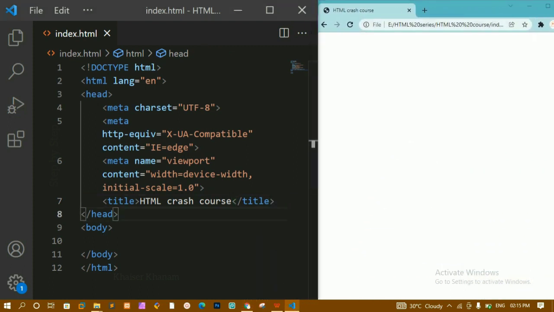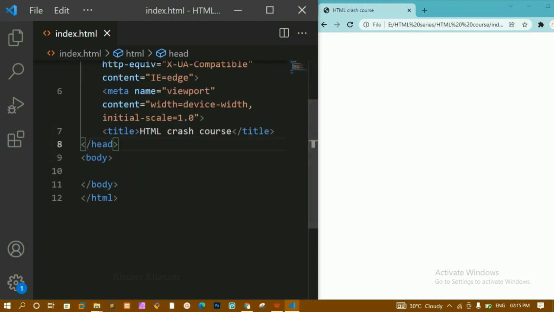Now here I have this setup. Here I will be writing the code and here the output will be displayed. We will be seeing the output simultaneously. Now this is all about title. Whatever I write here will be displayed inside the tab.